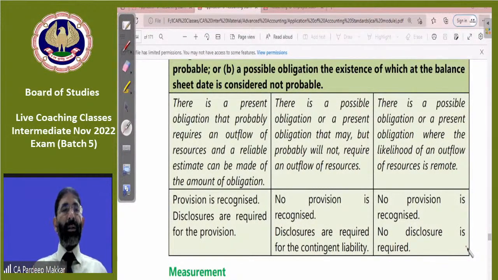Maybe it is clear. When the amount is estimated reliably, provision is required, disclosure is required. When the amount cannot be estimated reliably, then no provision is required, disclosure is required only. When there is only a remote chance, remote means which is rarely done, no provision or disclosure is required in that case, beta.